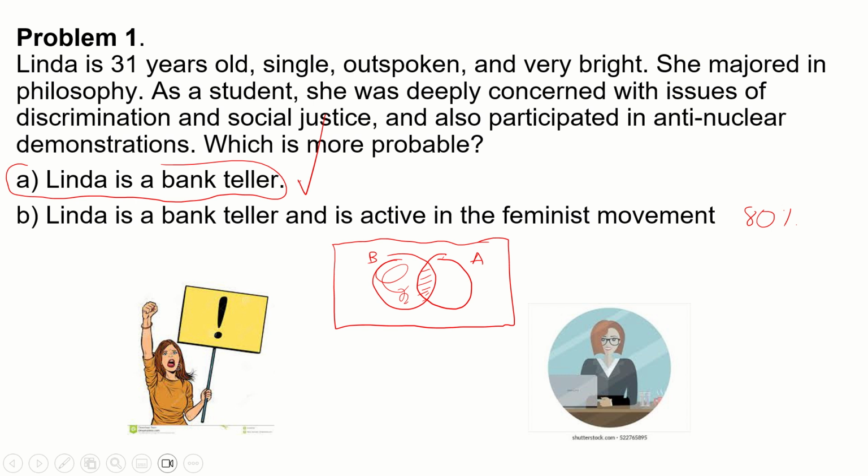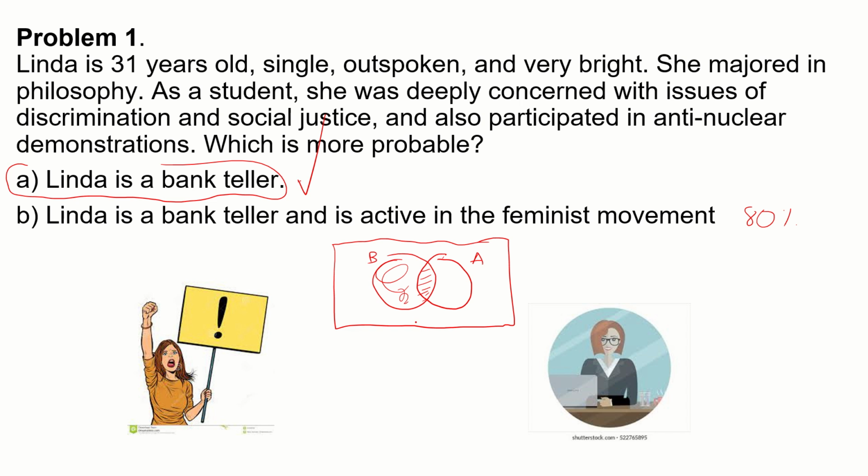So why do people here typically pick the wrong answer? That's because even though I'm pretty sure that if I ask you if you are subjective, you will say, no, I'm not subjective. I always make decisions based on facts and data. But to be honest, sometimes when we're given some context, that context will affect our judgment, and sometimes we go even against the numerical evidence, like in this case.